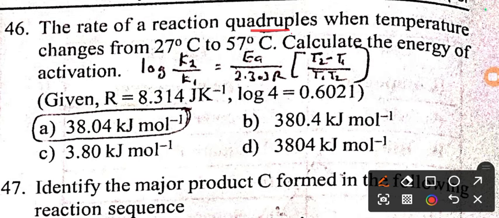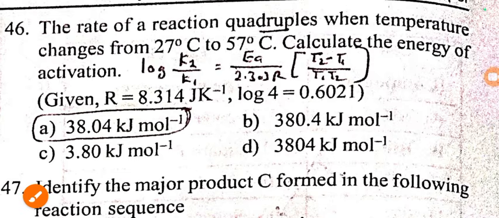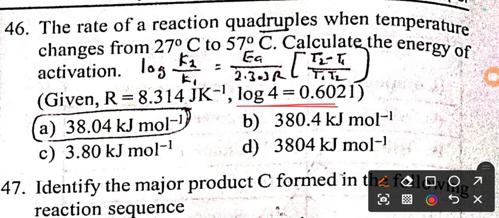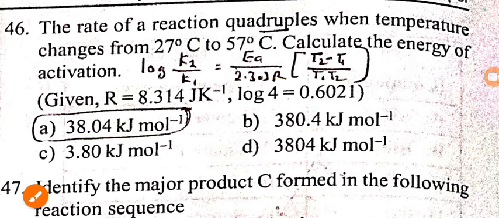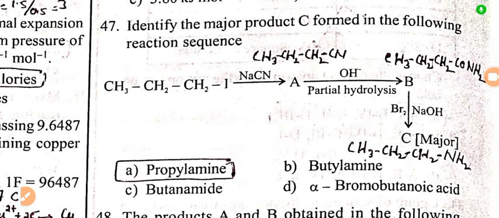Next we have a chemical kinetics question. The rate of reaction is quadrupled, meaning 4 times increases, when the temperature changes from 27 degrees Celsius to 57 degrees Celsius. Calculate the energy of activation. We have a relationship that log K2 by K1 is equal to Ea by 2.303 R, R value is given, into T2 minus T1 divided by T1 into T2. Log 4 value is also given. Very easy question. When you substitute and calculate, you will get the answer 38 kilojoules per mole. Option A is the right answer.